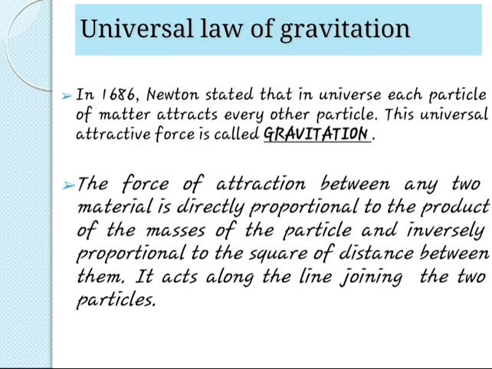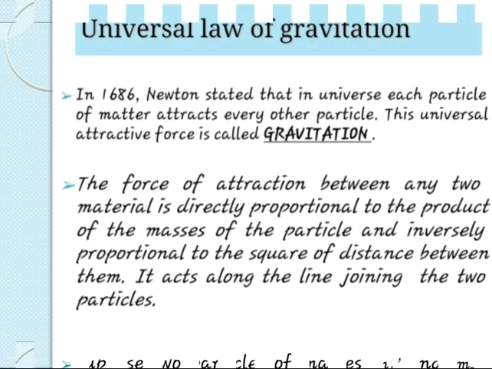Universal law of gravitation. In 1686, Newton stated that in the universe, each particle of matter attracts every other particle. This universal attractive force is called gravitation. The force of attraction between any two material particles is directly proportional to the product of their masses and inversely proportional to the square of the distance between them. It acts along the line joining the two particles.